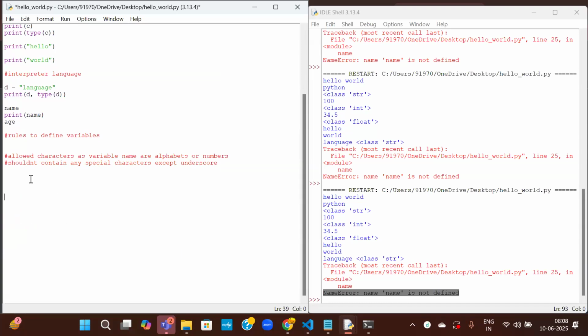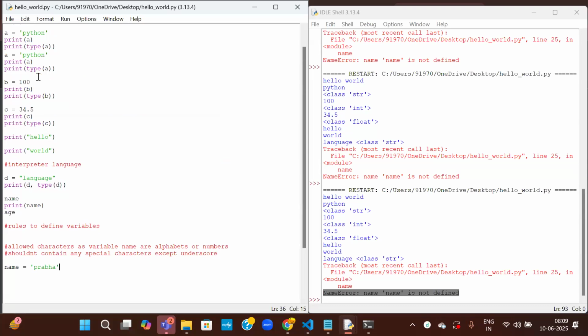So first, let us see the alphabets or numbers. It contains alphabets or the numbers. Let us write this word: name equal to. I'll give my name. Okay, name equal to Prabha. So let us run this. I don't want to run all the previous code. I want to comment it.